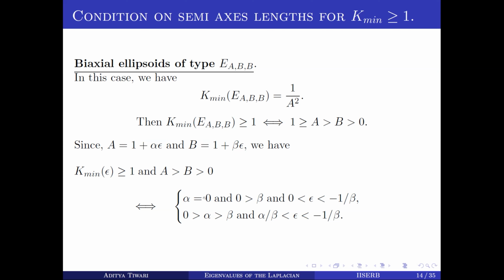Okay, so here we have two different types of ellipsoids. But in this case, we have that epsilon lies between alpha by beta and -1 by beta. So here we can see that this ellipsoid is away from 0. So this will not be a perturbation of the unit sphere. So we'll discard this case.